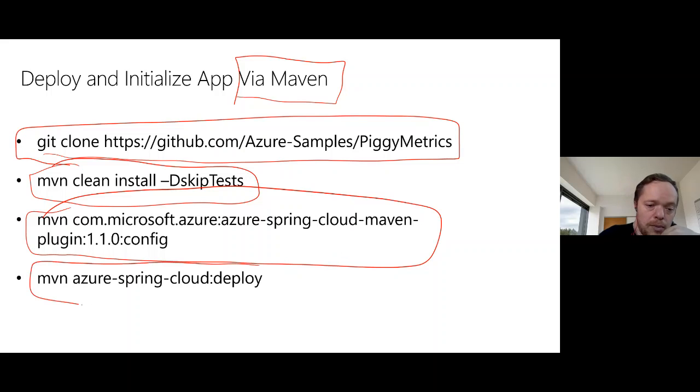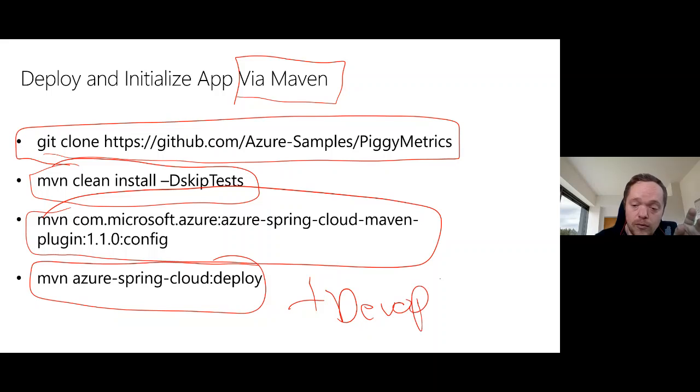And then you can actually go Maven Spring deploy, and it will just bring in your Azure account and deploy all of those services for you automatically. And that's pretty impressive and saves you a lot. So you can run this also in your DevOps, and you can have all of your Spring Cloud actually running in a DevOps CI/CD pipeline.